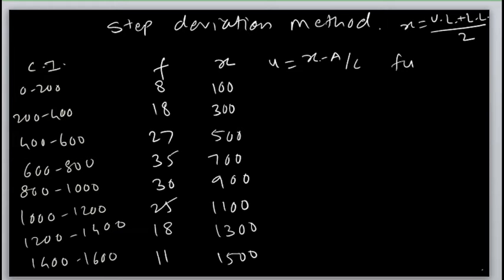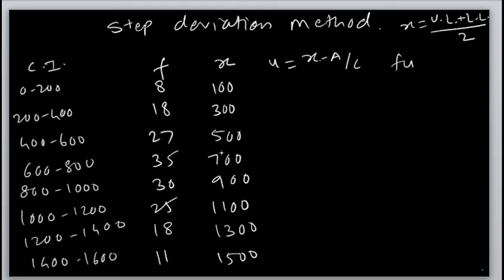Is it clear? Now the next step, x minus a upon c. What do you mean by c? It is the difference between the upper limit and lower limit, which is 200 here. Remember this thing. Now pay attention here. First thing, what is a? A is the assumed mean. You have to assume the mean from the values of x. What are the values of x? The first value of x is 100.